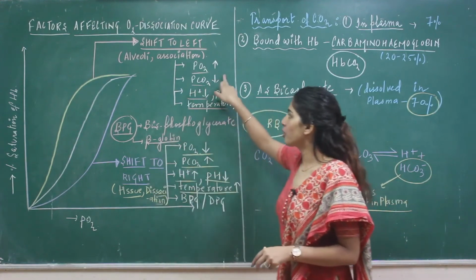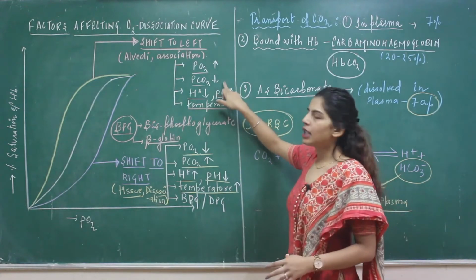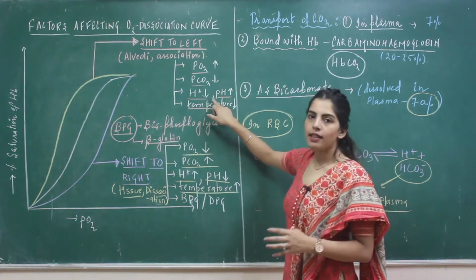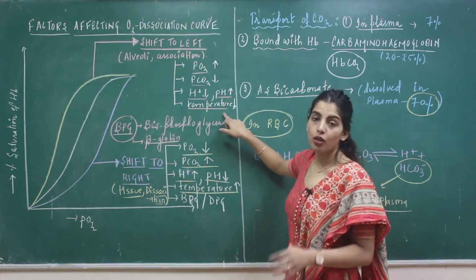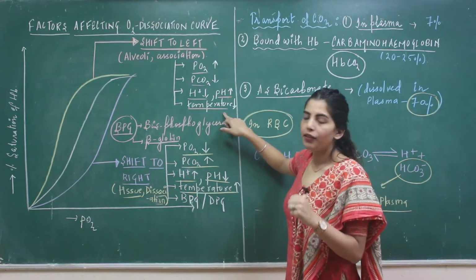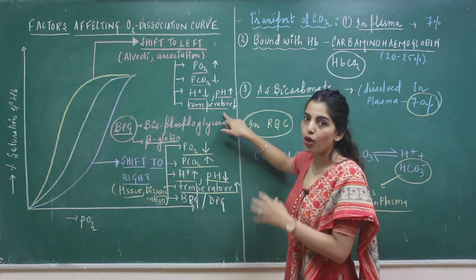See, exactly opposite occurs in the alveoli. PO2 is high, PCO2 is low, H plus is low, pH is high, temperature is also low. Those are the factors that lead to the formation of oxyhemoglobin.